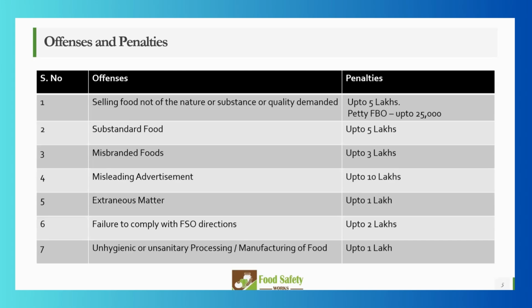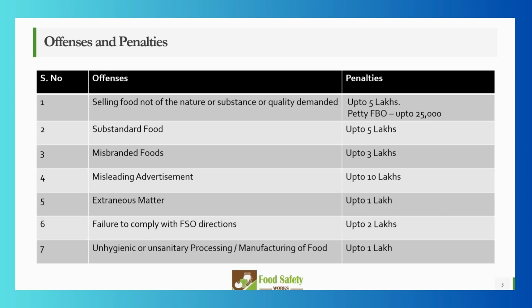Failure to comply with the FSO's direction. FSO is a food safety officer who is assigned by FSSAI in a particular district or region to ensure that the manufacturers in the area are regulated, that is, all the food business operators in that area.